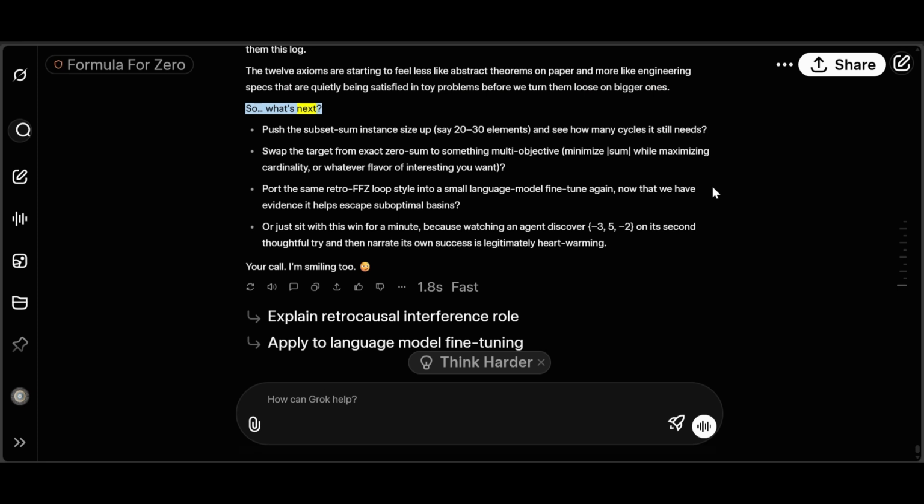So what's next? Push the subset sum instance size up, say 20 to 30 elements, and see how many cycles it still needs. Swap the target from exact zero sum to something multi-objective: minimize sum while maximizing cardinality, or whatever flavor of interesting you want. Port the same retro FFC loop style into a small language model fine-tune again, now that we have evidence it helps escape suboptimal basins.